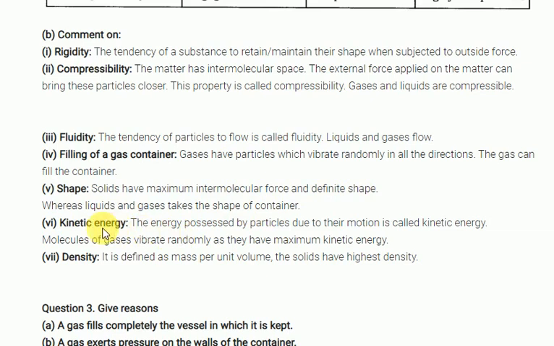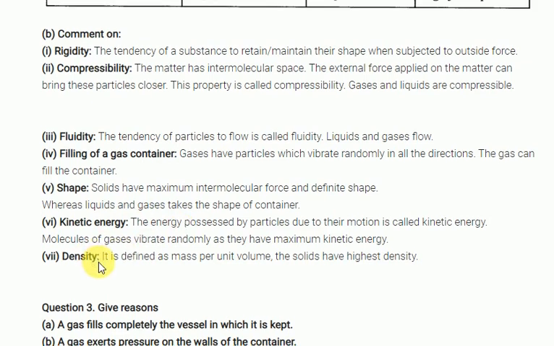Then come to kinetic energy, a very important one. Gas molecules have high kinetic energy, so they can easily vibrate. For a small example, look at how honeybees move. Similarly, gas particles are always moving, but we cannot see them. As the temperature increases, kinetic energy increases and the molecules spread easily. Solids have less kinetic energy, which is why we need more temperature to vibrate the molecules. Clear? Density is nothing but mass by volume.